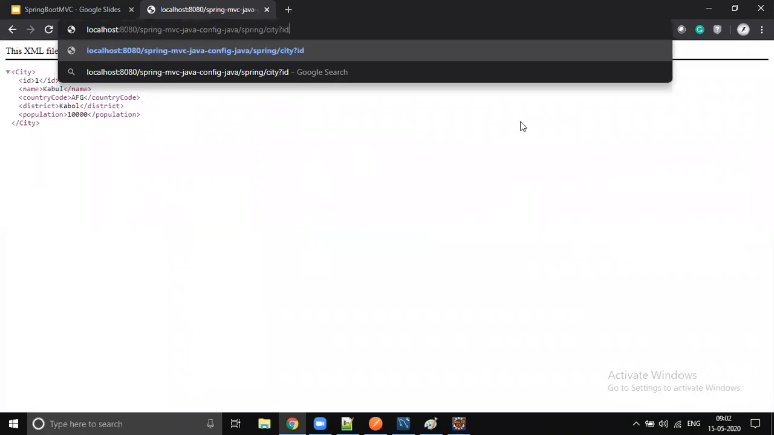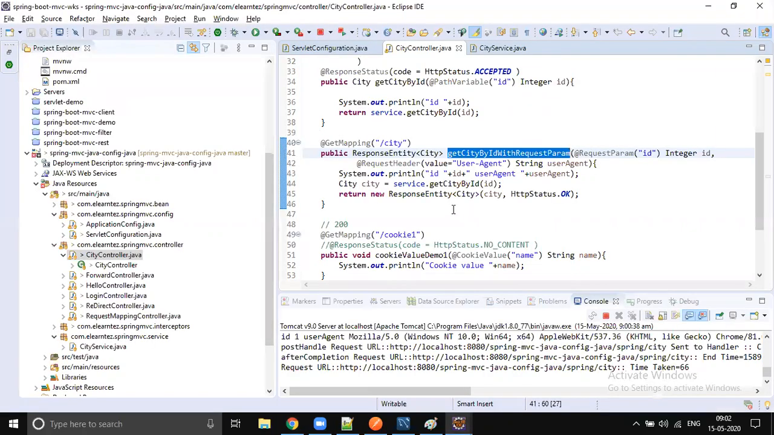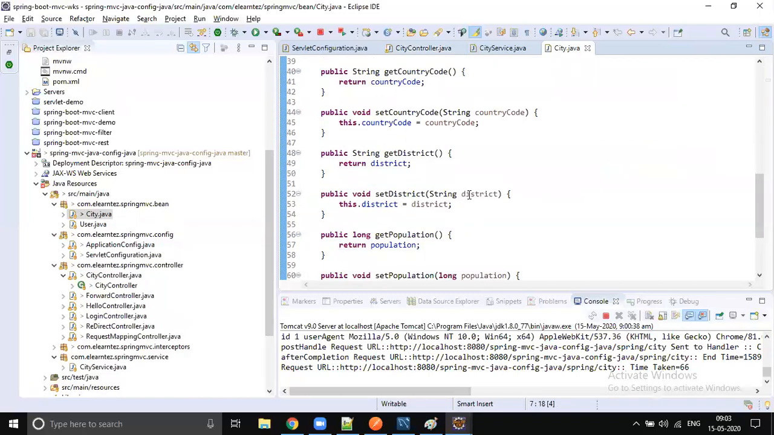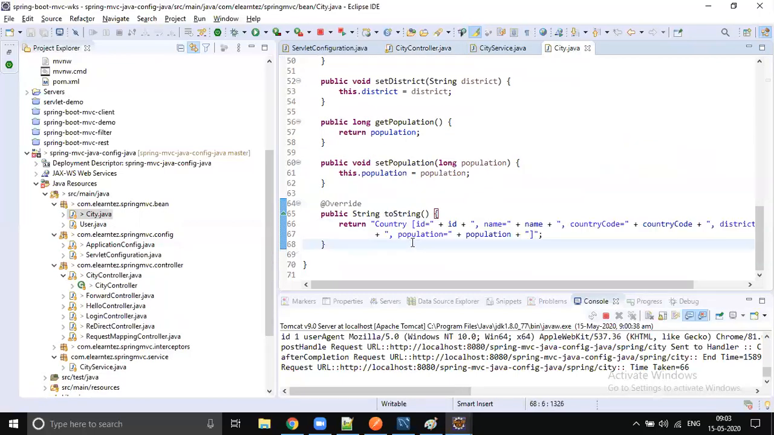So query parameters should always start with ID, and ID equals 1, right? We are giving the data back in the JSON file: one, Kabul, Afghanistan, and the population. It's printing because we override the toString method. That's why the data is printing in that file. ID, name, the city and the population.